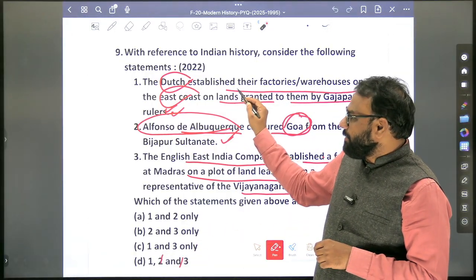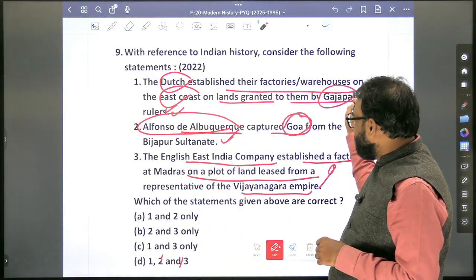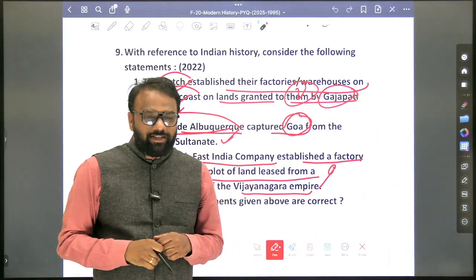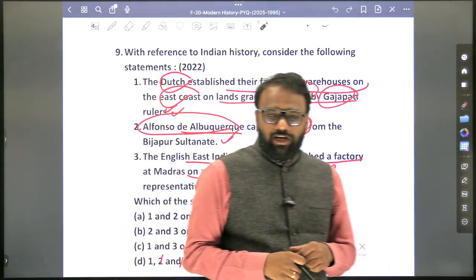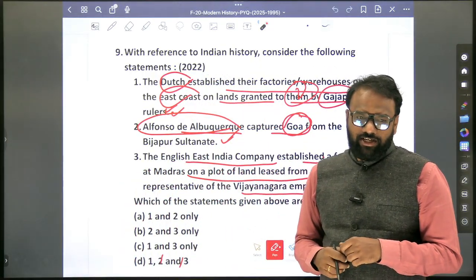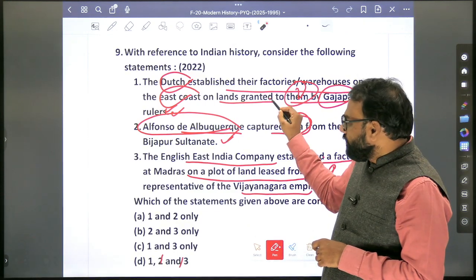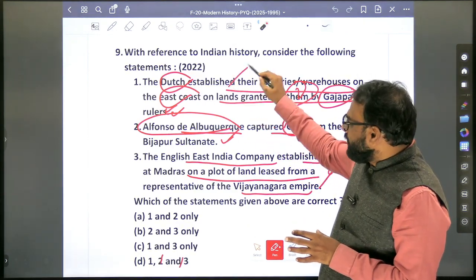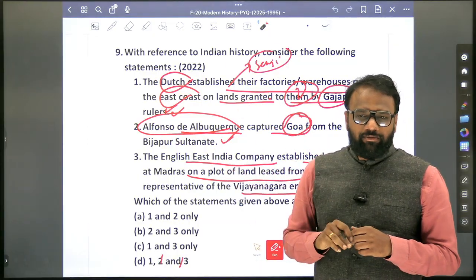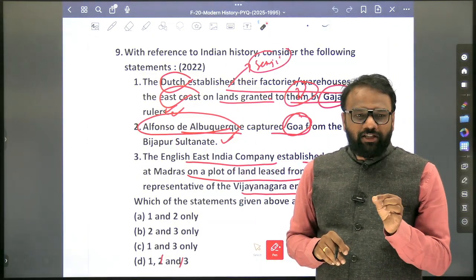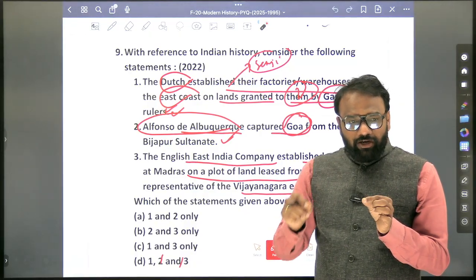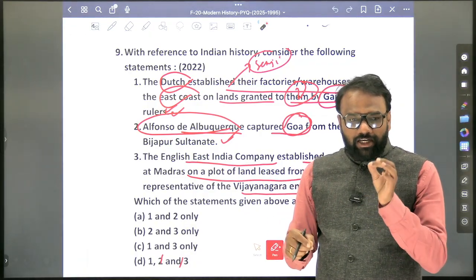But here, the Dutch did not get land from the Gajapatis. Then who gave them the land? Nayaks of what? Tanjavur? Senji, S-E-N-J-I. So to this question here itself, we will add: Nayaks of Senji. Who are the Nayaks of Senji? Again, representatives of the Vijayanagara Empire. This has been very clearly mentioned in the summary page. So at the end moment, if you are not able to go through the entire content, at least you should go through the summary.